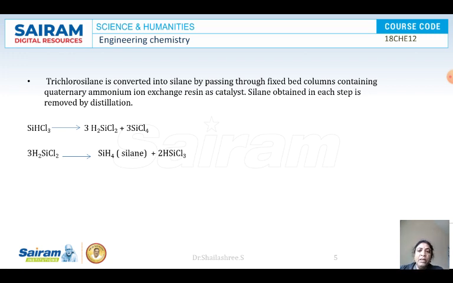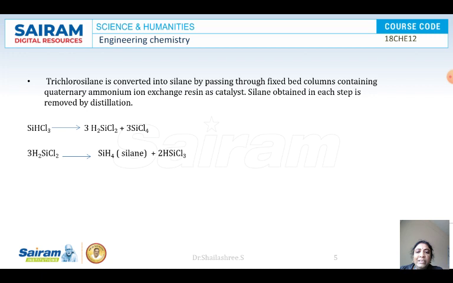In the next steps, that trichlorosilane is passed through many columns, many fixed bed columns. Okay, in that it contains quaternary ammonium ion exchange resins. They will be helping in the exchange of ions. Exchange of which ions? The chlorine ions will be exchanged with the H plus ions.